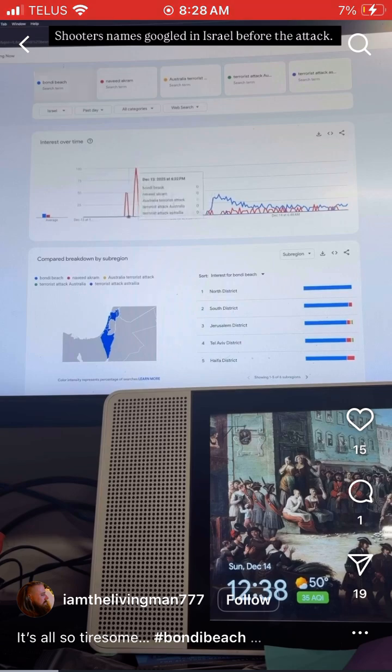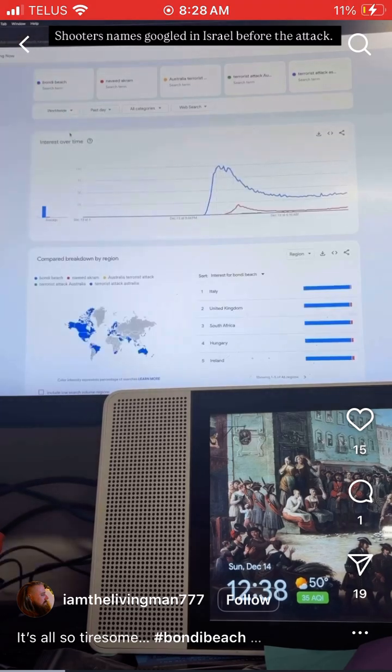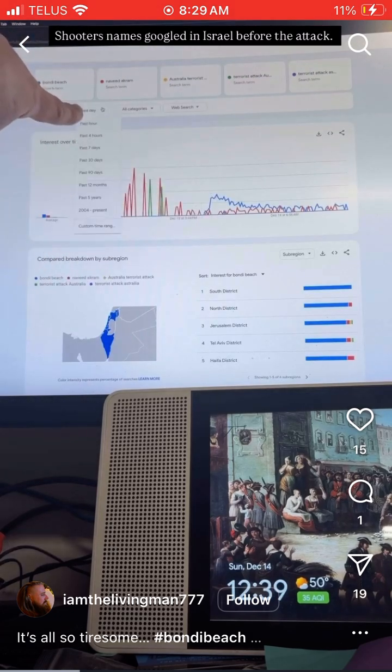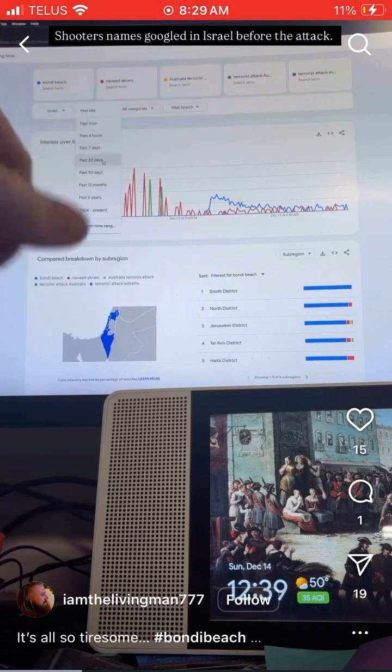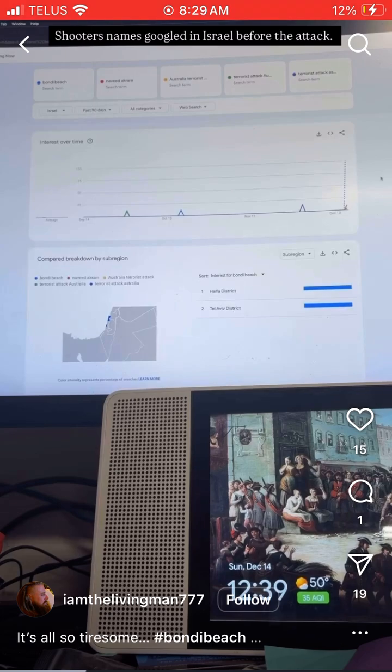This is set now to Israel. I can set it to worldwide, and it will show me the search terms of this. These terms are all these different waves. So this one's blue, red, okay, for worldwide. But if you just set it to Israel, we can see what these terms being searched in Israel in the past day. We can go to the past 90 days. Let's see these search terms searched.